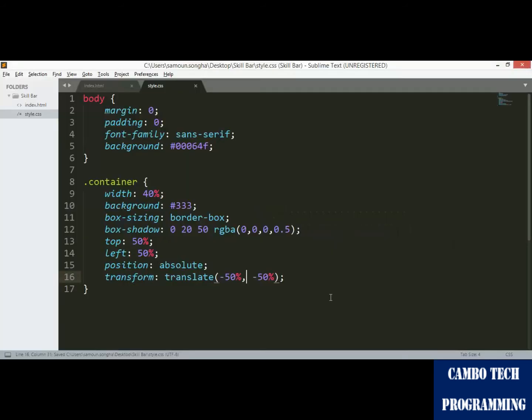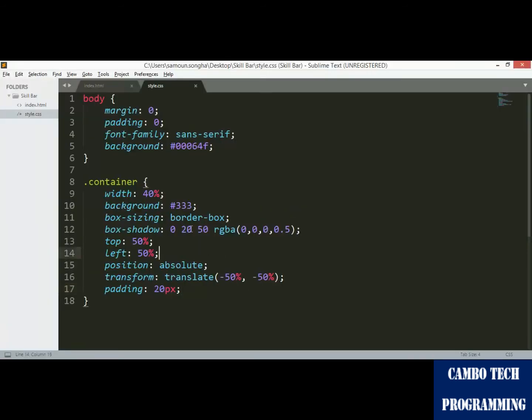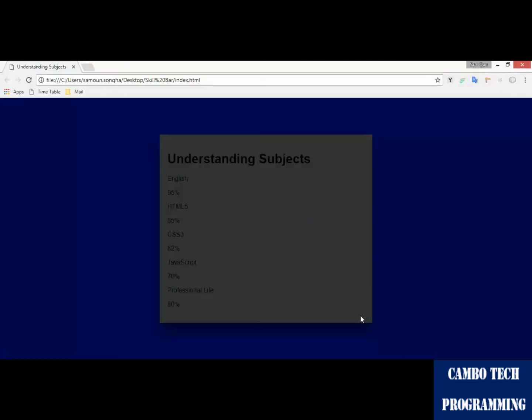Then we need to style. Sorry, I need to take the shadow, the padding, and one more, so we don't see the shadow. Oh, I forgot to put the padding. Okay, so let's preview again. Yes, so you will see the shadow.